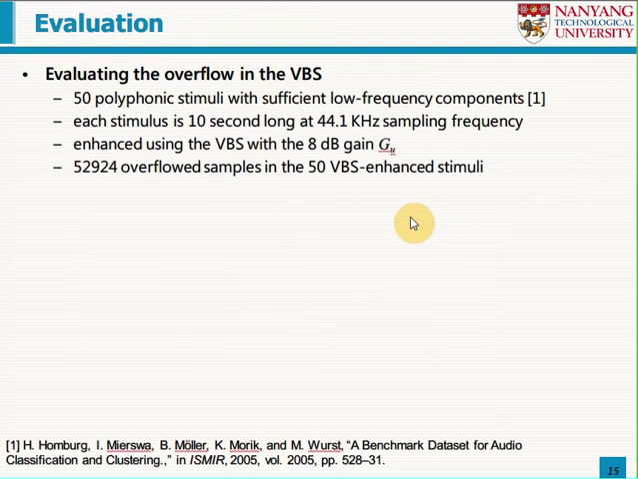We conducted a test to evaluate the overflow in the VBS. 50 polyphonic music stimuli with sufficient low-frequency components are used. Each stimulus is 10 seconds long at a 44.1 kHz sampling frequency. We enhanced the stimuli using the VBS with 8 dB gain. In this case, many overflowed samples are found in the 50 VBS enhanced stimuli.